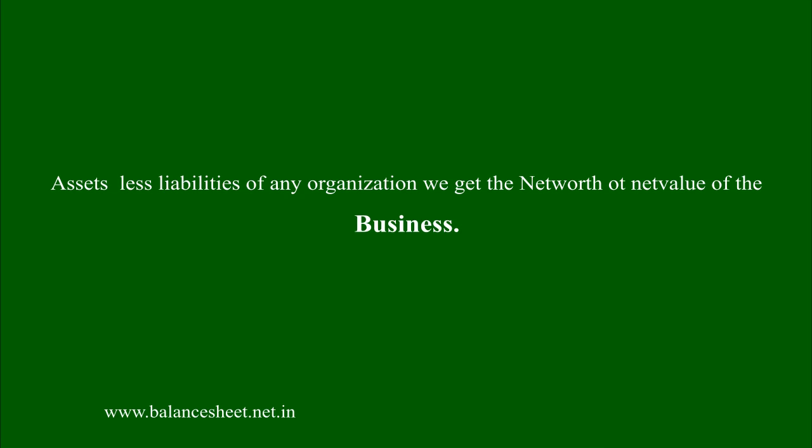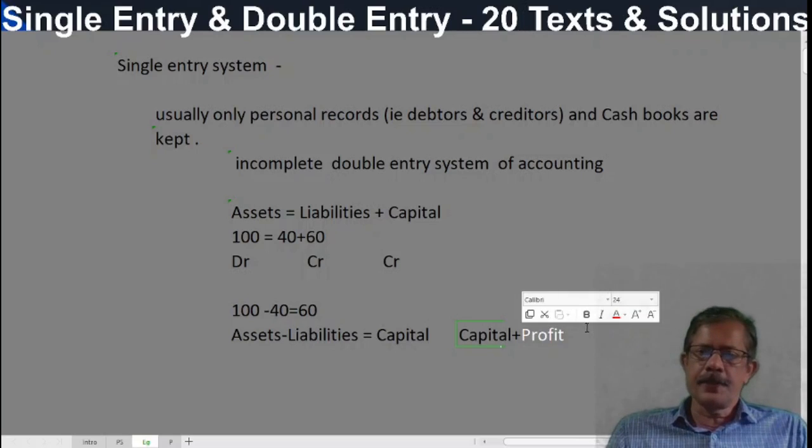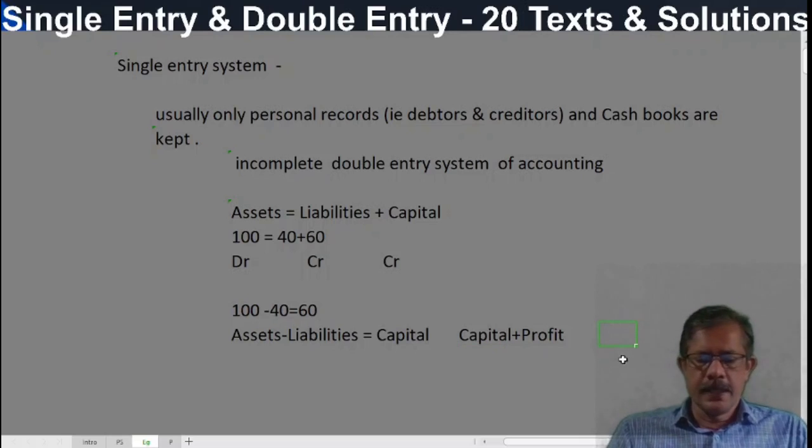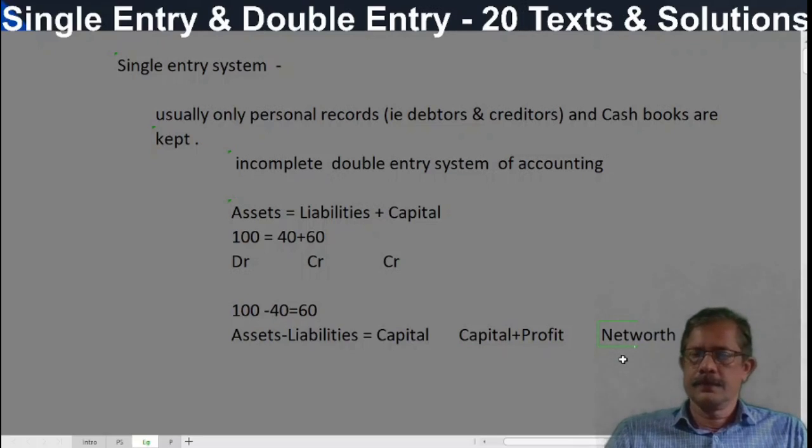We studied a lot about double entry bookkeeping. So after a certain period, from the assets, if we deduct liabilities, what will we get? Capital plus profit. The other name of capital plus profit is net worth. Net worth, or equity.